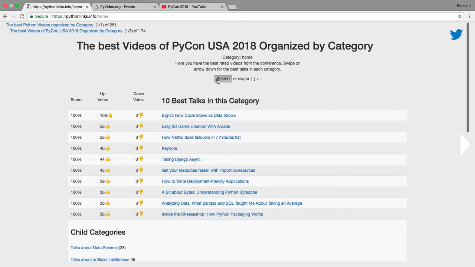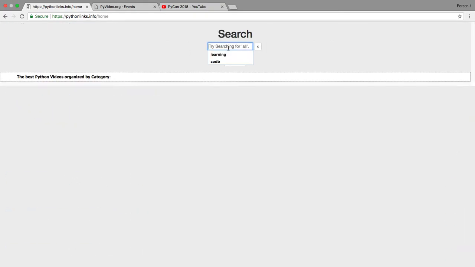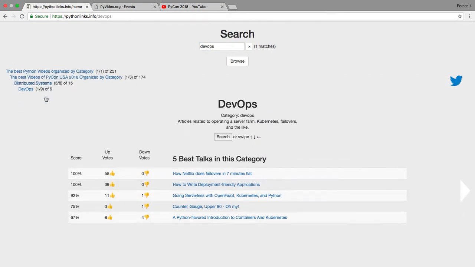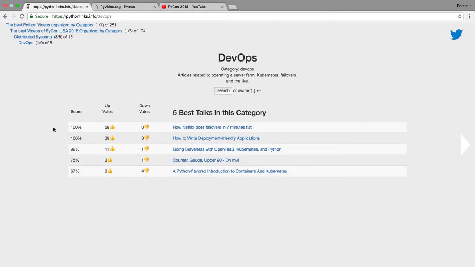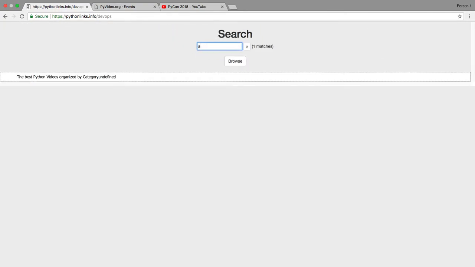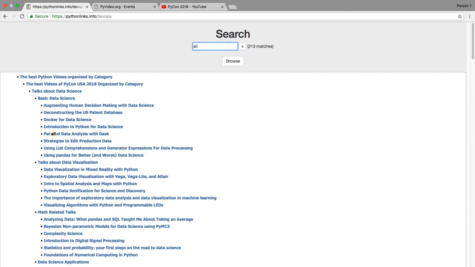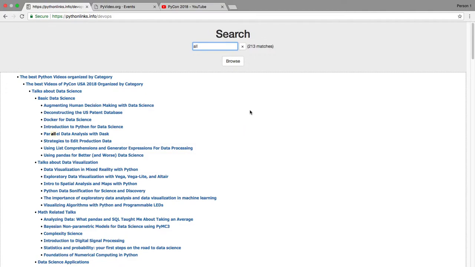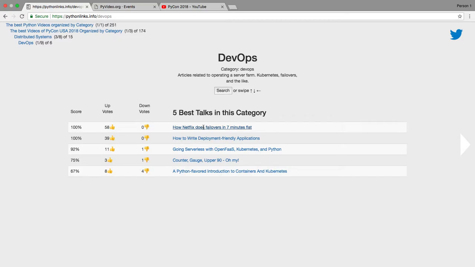Okay, so we can also search. So maybe you're interested in DevOps talks. And even though there was no talk called DevOps, there's a category called DevOps, and you can see the best talks there. Or it's also interesting to search on all. And then you can see the entire tree. Quite a few, 148 talks currently. That's increasing rapidly. Let's go back to browse. Let's go back to one of these talks.